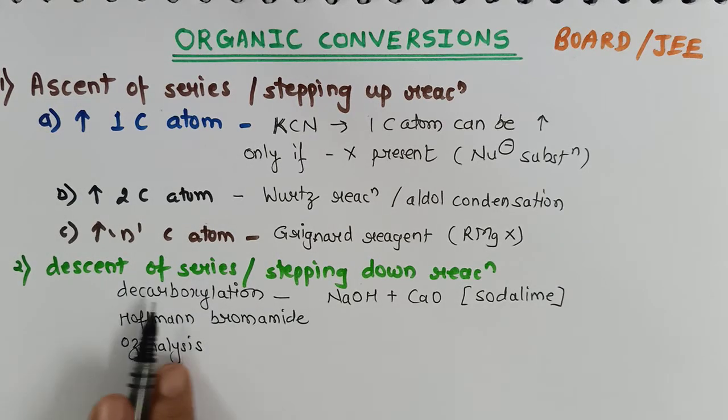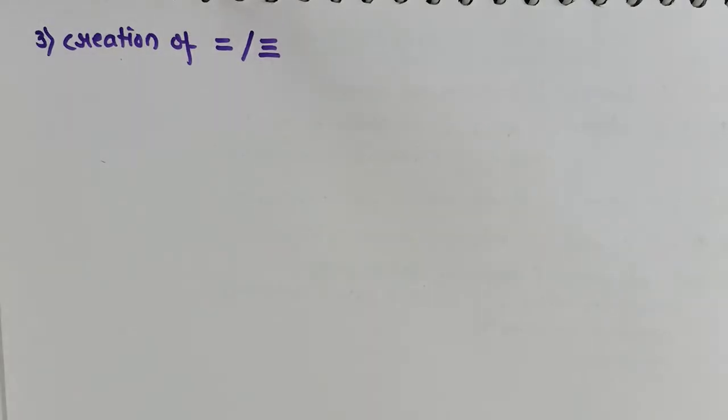So decarboxylation will be applicable to carboxylic acids and their salts. Hoffmann bromamide will be applicable to amides, and ozonolysis will be applicable to compounds containing either a double bond or a triple bond. The third one is the creation of multiple bonds, that is either a double bond or a triple bond in